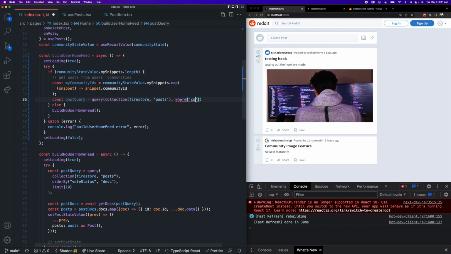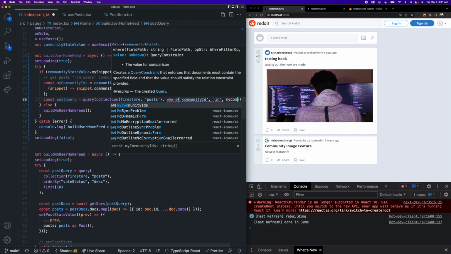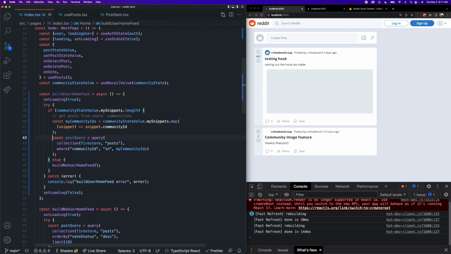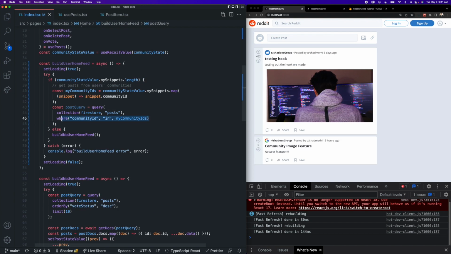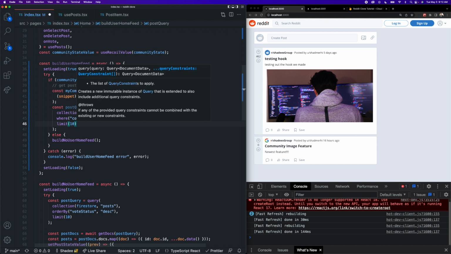So we want to get posts where the community ID of the post is in the my community IDs array. And this is how we can write that using this where function from Firestore. This is going to find all of the posts where the post community ID is inside of the my community IDs array that we just created. And we're also going to set a limit on this so that we don't fetch hundreds of posts if they exist. So we're going to set a limit of 10.